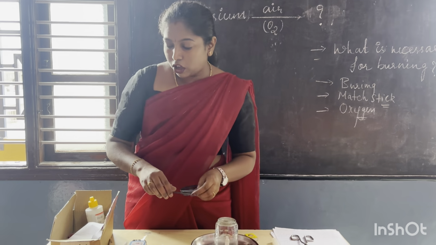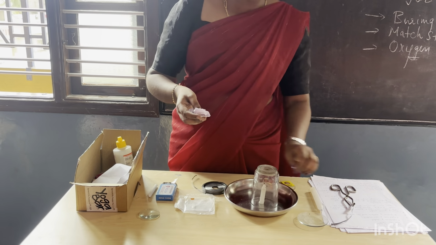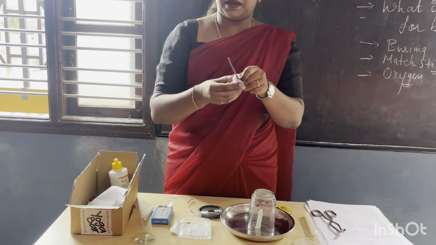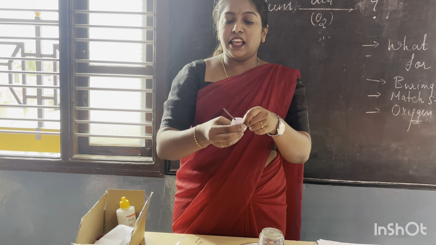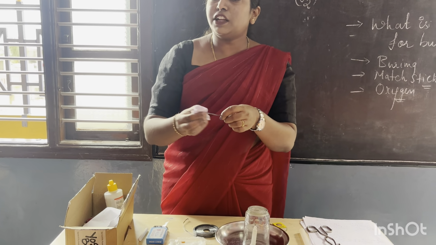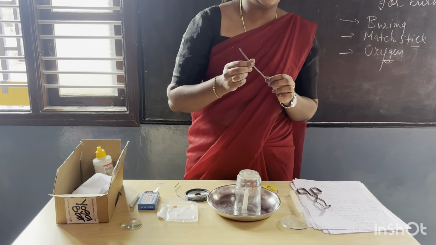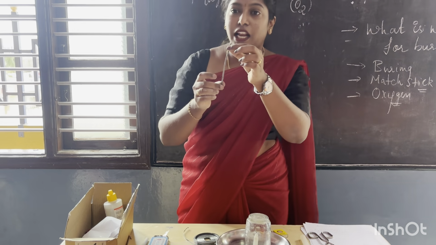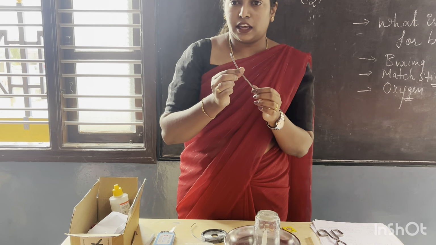To remove this oxide layer, we have to clean it by using what? Sandpaper. We have to clean this magnesium by using the sandpaper. If you rub it with the sandpaper like this, the oxide layer on the magnesium will get removed. Then you can burn the magnesium easily, and it burns with a bright white flame. Let us see. Now I have a cleaned magnesium, and we will see how it burns with the air.